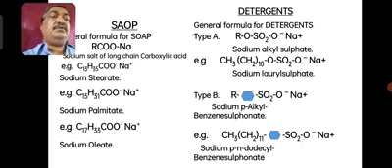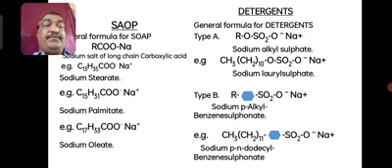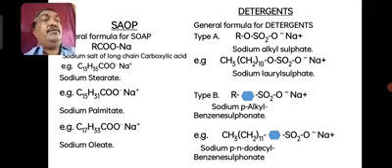Detergents have two types of structure: RSO4⁻Na⁺, and another is an alkyl substituted benzene ring having SO3⁻Na⁺, sodium para alkyl benzene sulfonates. So these are the two types of detergents. And one point is, detergents are more effective than soaps because they work both in soft as well as hard water.